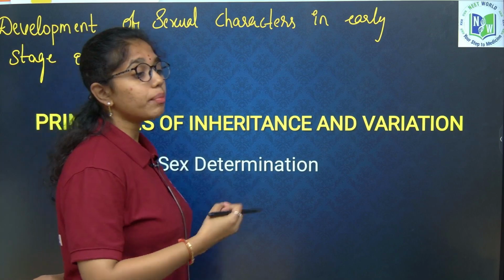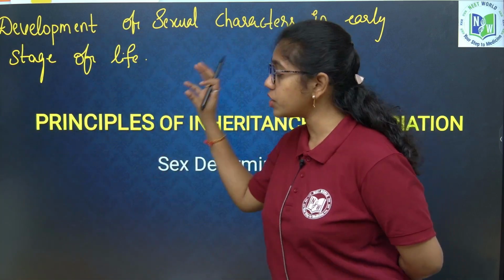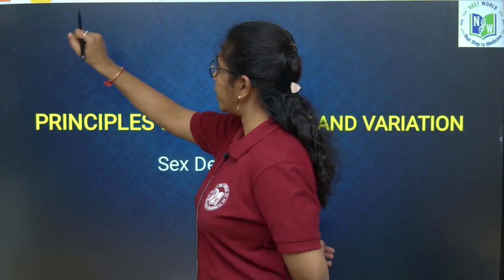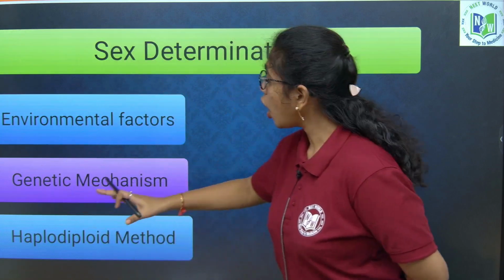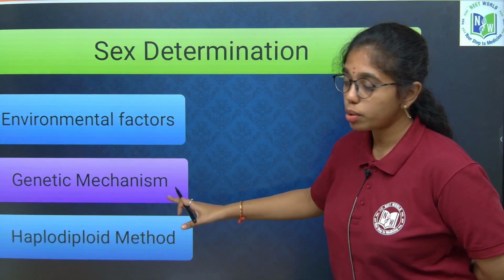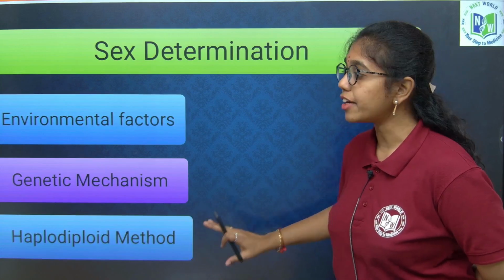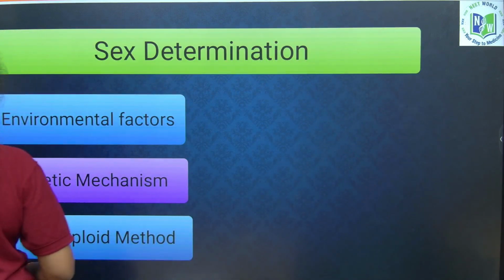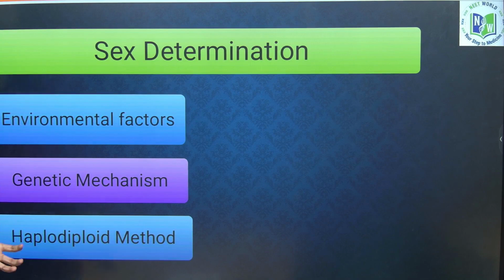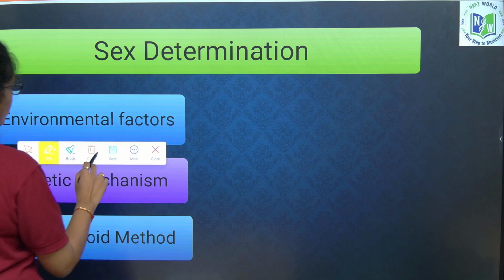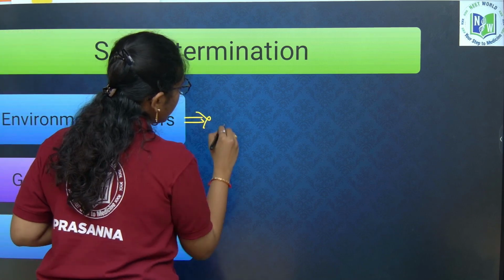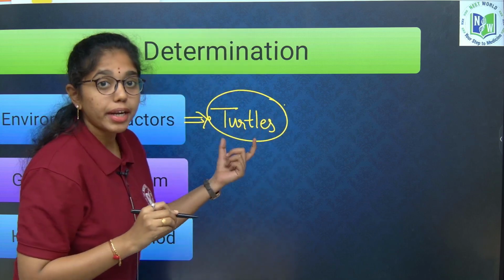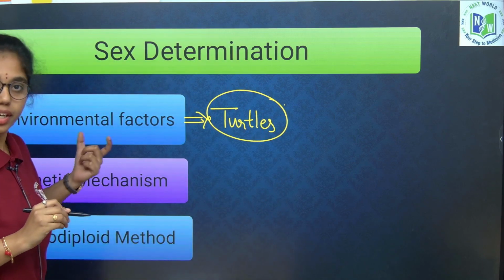This development of sexual characters at the early stage of life of an organism is dependent either on the environment, or on the genetic or chromosomal mechanism, or it is based on the set of chromosomes, whether haploid or diploid. If you look into environmental factors, which organisms are dependent on them for sex determination? Those are turtles. Turtles are dependent purely on environmental factors for sex determination.